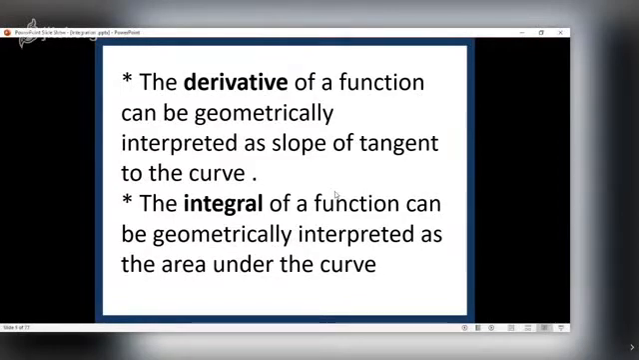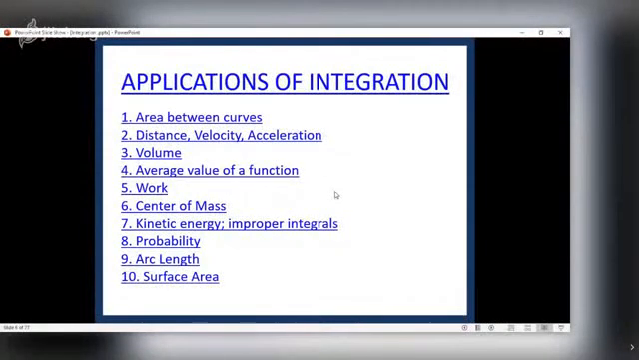And the simple meaning of integration is summation. So the integral of a function can be geometrically interpreted as the area under the curve. So in general, you can say this about integration. Now, what are the applications of integration? I have listed a few applications on the screen. You can read those applications. For example, to find the area between the curves, distance, velocity, acceleration, to find the volume. This is an important application. Then average value of a function, work, center of mass, etc.